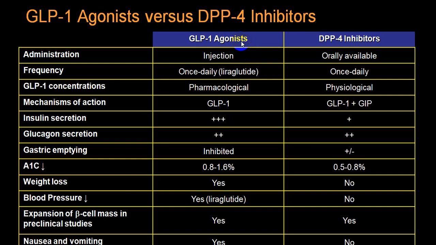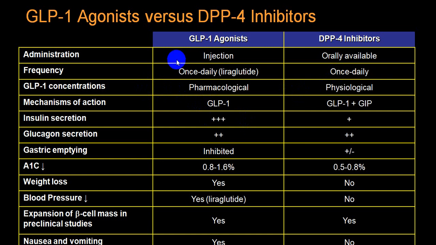A little difference between GLP-1 agonists, or we call them mimetics, and enhancers. This is injectable, this is oral. Now only one preparation is available here. This is once a daily, and now even once a weekly preparations are available, while DPP-4 is once a daily or twice a daily, as in the case of vildagliptin.